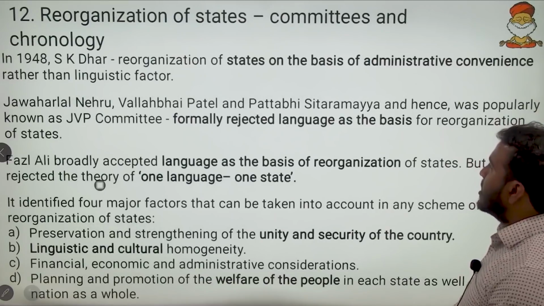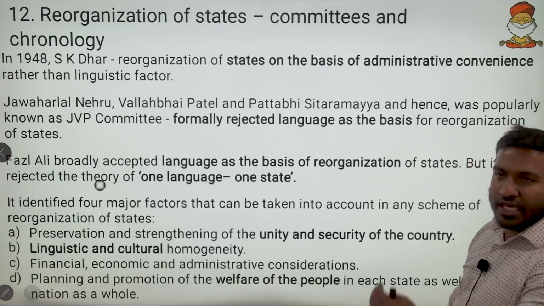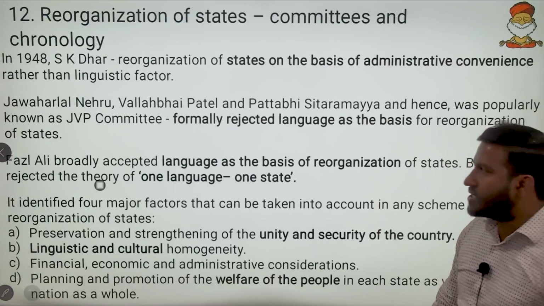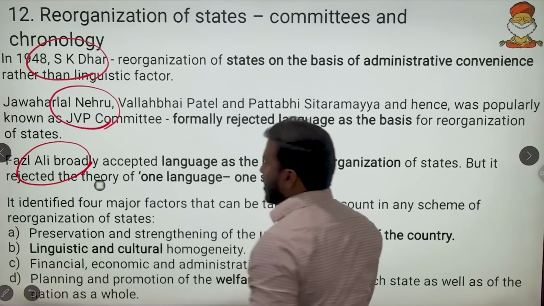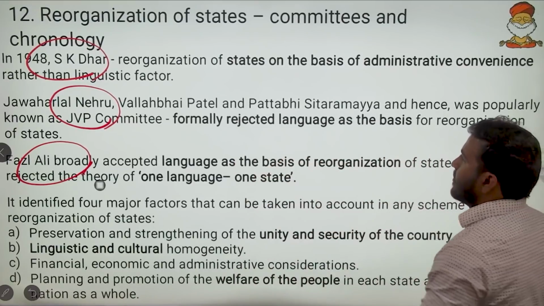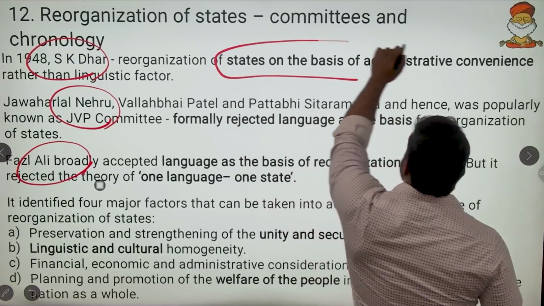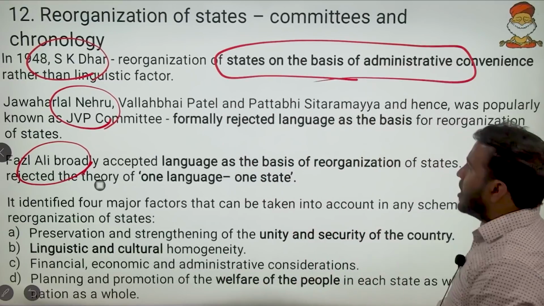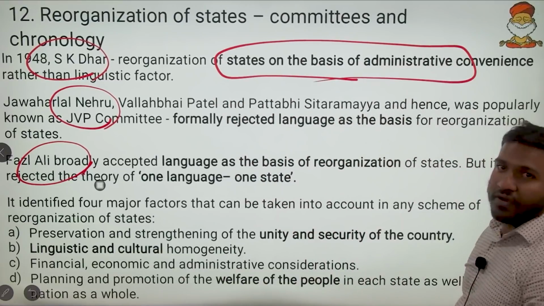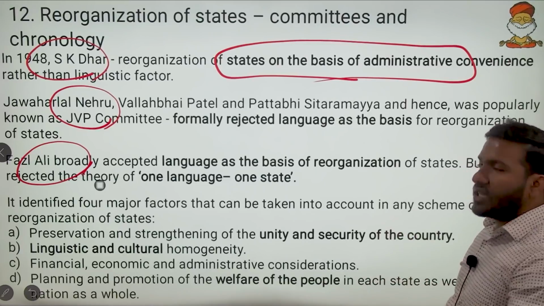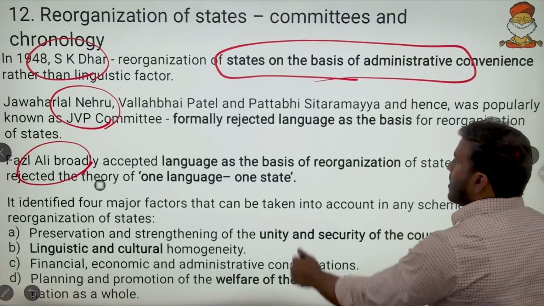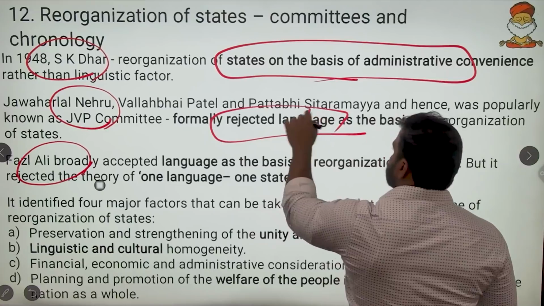Then reorganization of states. Here we have three committees: SKDR committee, JVP committee and Fazal Ali committee. What we have to revise is the SKDR committee. It said that the reorganization of states should be on the basis of administrative convenience, and language will never come into the picture. That was continued in the JVP committee. They formally rejected language as the basis.